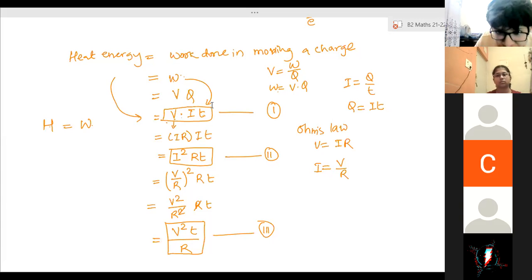Now Q is converted into I into T, so VIT is the formula. Here we substitute V as IR and get I square RT. Here we can also write I in terms of V by R, so we get V square T by R. This way, one by one, we have derived different formulae. Depending on the values we have, we can use the required equation. Any one of the equations can be used.